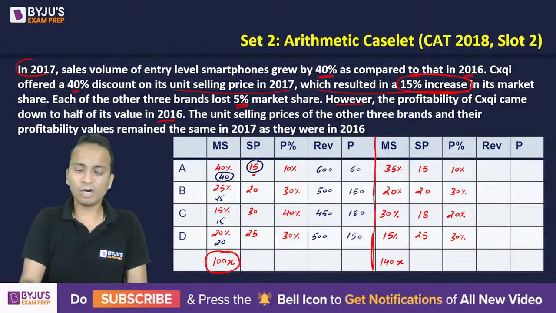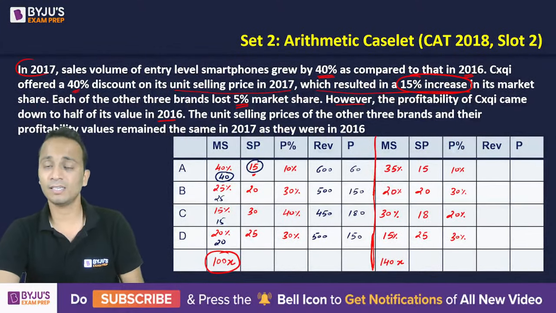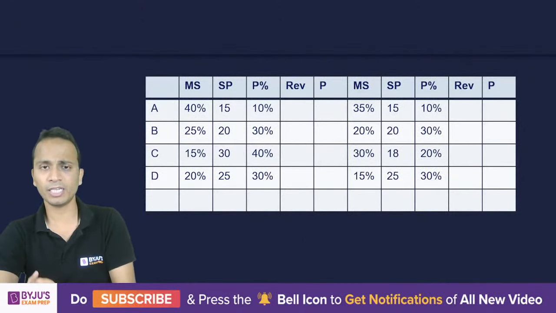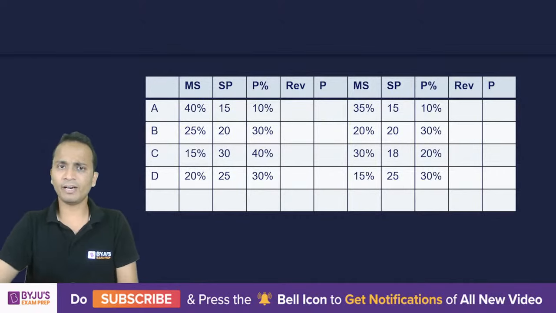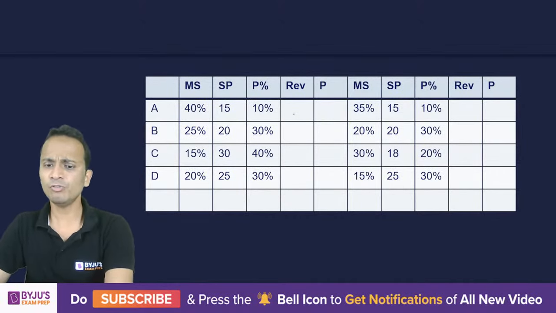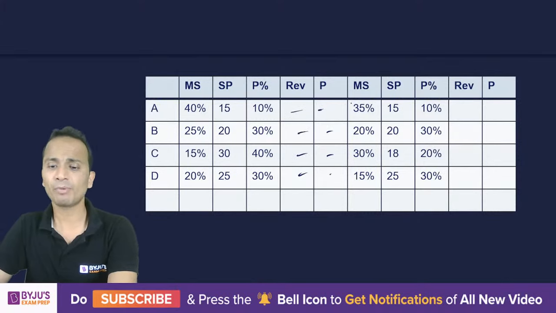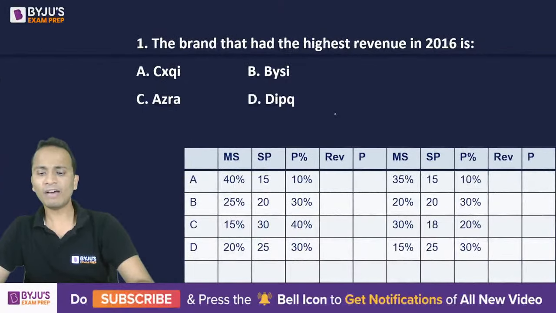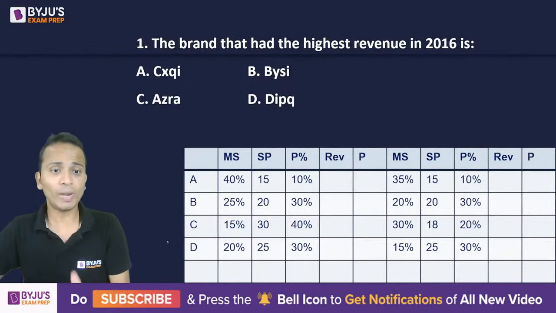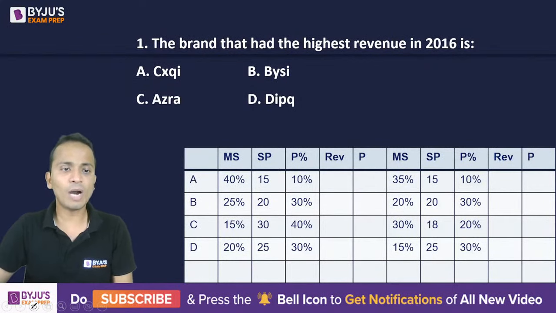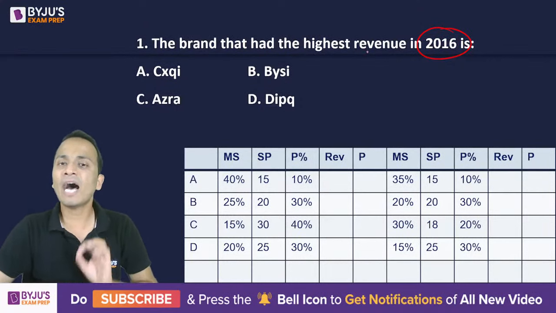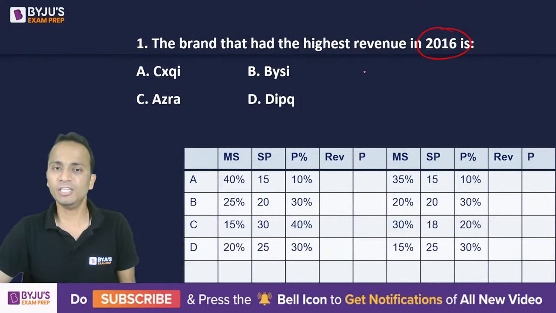Right. Now let's see on the basis of this how many questions we can answer. So I have drawn the table. The values that we have already fed earlier, we just need to fill the values of the remaining things, revenue and profit. Okay, so let's go to the questions one by one now. Now all of you have written some of the values for 2016. So can you answer this question? The brand that had the highest revenue in 2016.